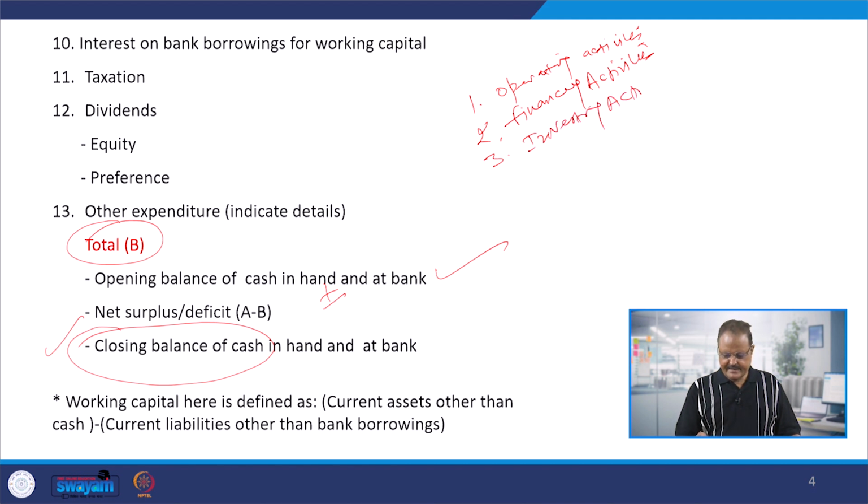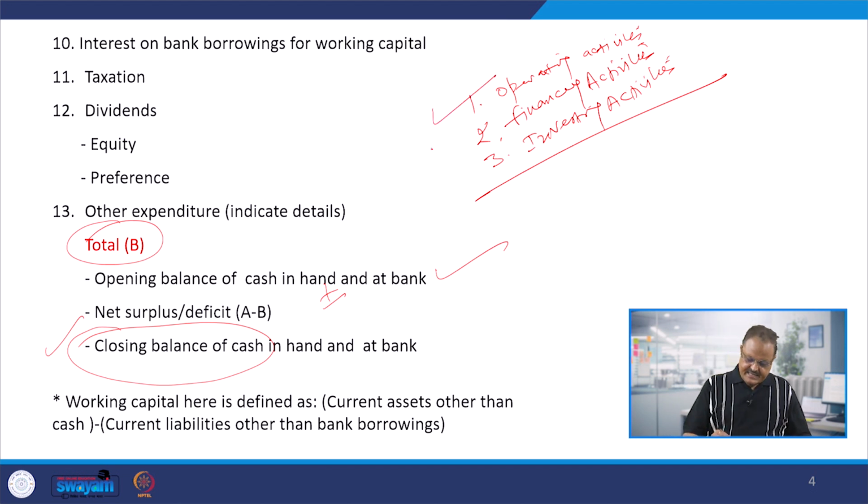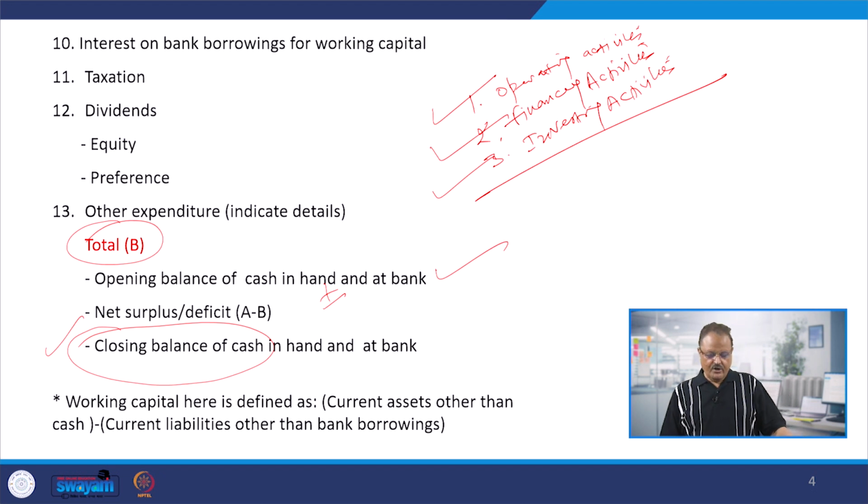So, we are preparing the cash flow statement under these three activities, so that we can find out how much cash is flowing in and flowing out on account of operations of the firm, how much cash is flowing in and flowing out on account of the financing activities of the firm, and how much cash is flowing in and flowing out on account of the investing activities of the firm, right?